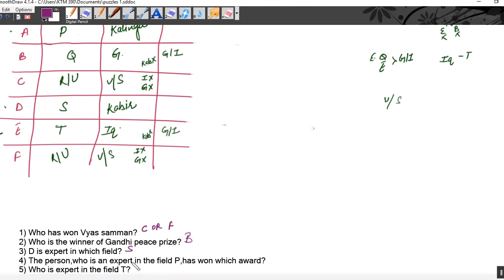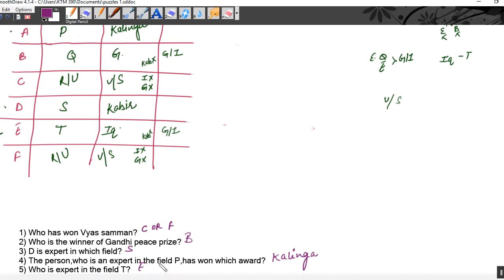The person who is an expert in field P has won which award? First of all, we have to find out who is expert in field P. So A is expert in field P and he has won Kalinga Award. And who is expert in the field of T? E is expert in the field of T.